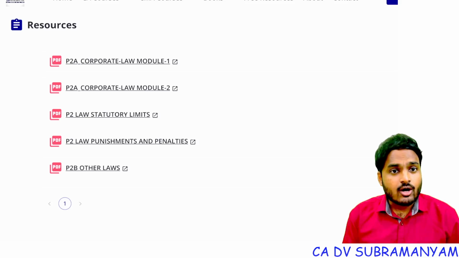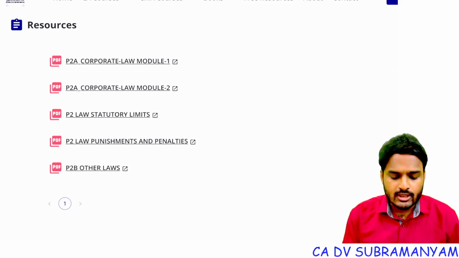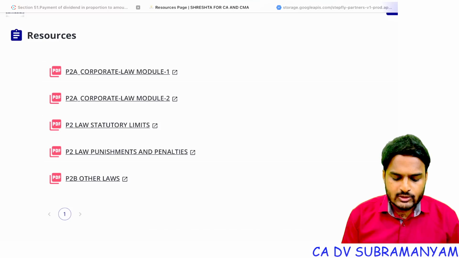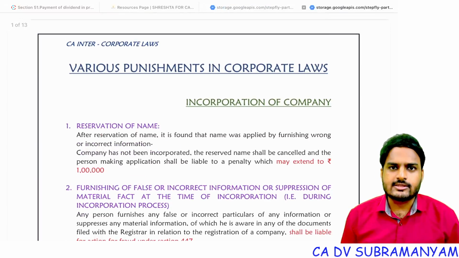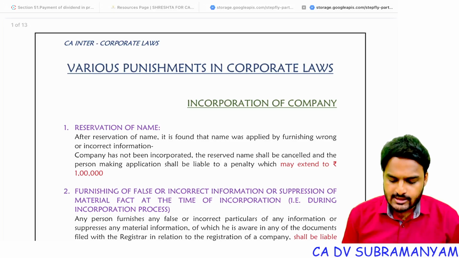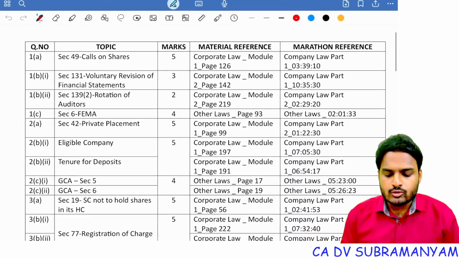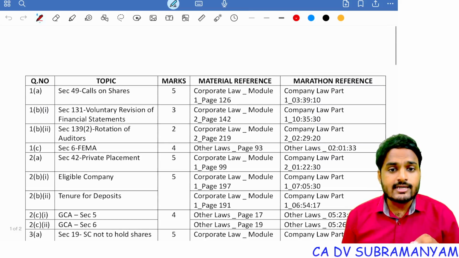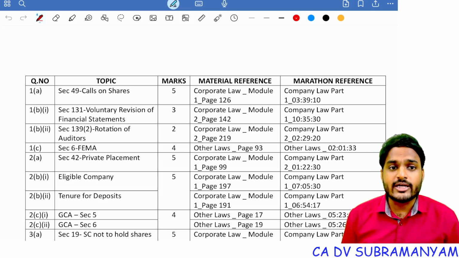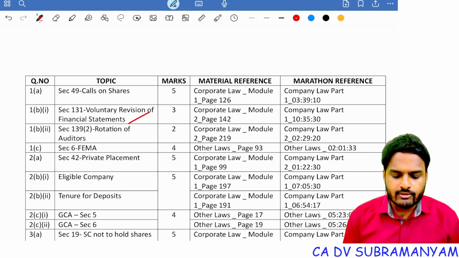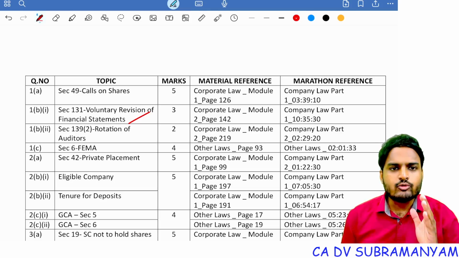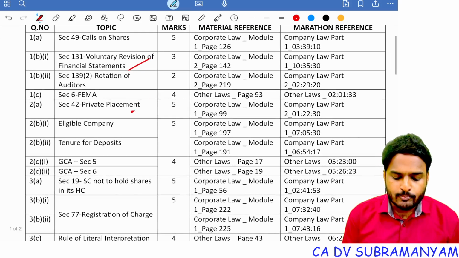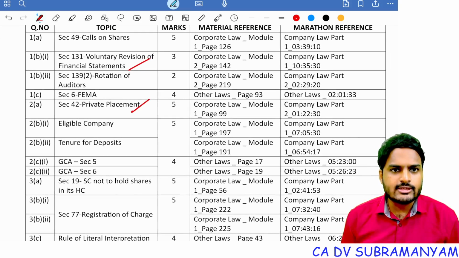Along with that, we also shared 2 more resources. One is with respect to statutory limits and the other one is with respect to punishments and penalties. See why I'm showing these 2 documents. The reason is, if you go through this question paper, almost 27 marks were tested on time limits as well as monetary limits. Suppose voluntary revision of financial statements, here you need to remember preceding 3 financial years. Next, private placement, allotment of securities time limit.